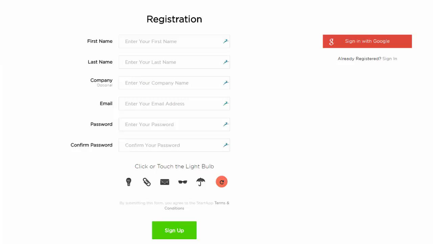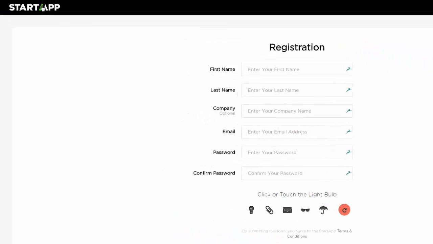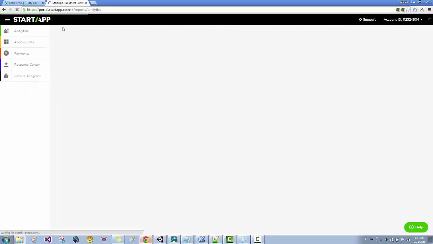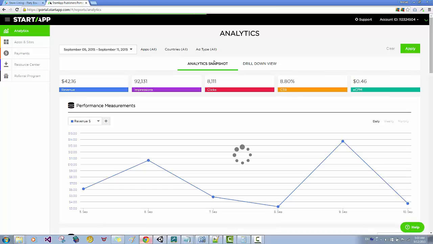Alright, so after you register, go to startapp.com, and from there you can click login and log in as publisher. Enter your name and password, and you will be redirected to this page. So this is the analytics page. This page, which is the main page of Startapp, is the dashboard, or the analytics. The analytics is primarily the page that you're going to visit most of the time.